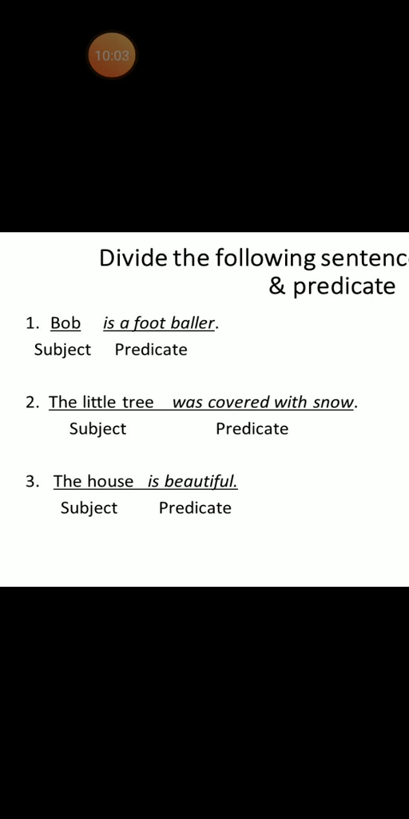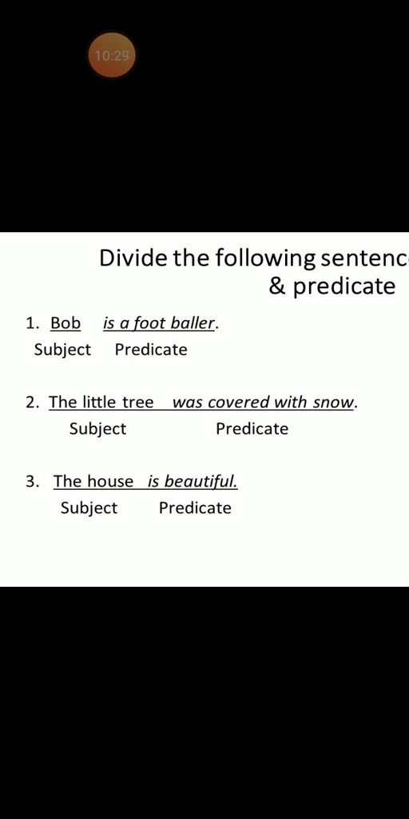And what we say about our subject or the action done by the subject is the predicate. Now what are we talking about the subject? We are talking about the house. Okay, how is the house? It is beautiful. Okay, so is beautiful describes our subject. So is beautiful is our predicate.